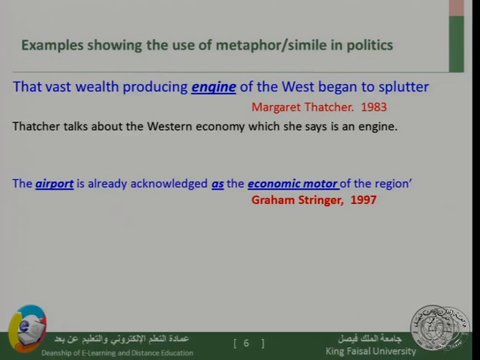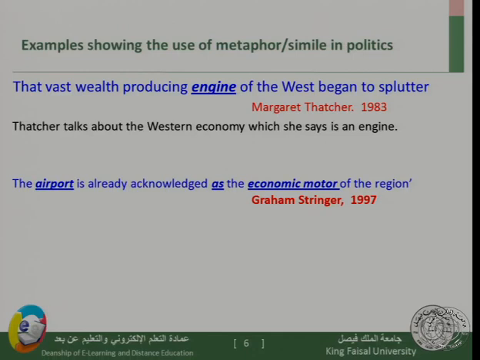We move to examples showing the use of metaphor and simile in politics. The first example we have is by Margaret Thatcher in 1983, when she says, "The vast wealth producing engine of the West began to splutter." Now, what Thatcher is doing here is talking about the Western economy, which she says is an engine.